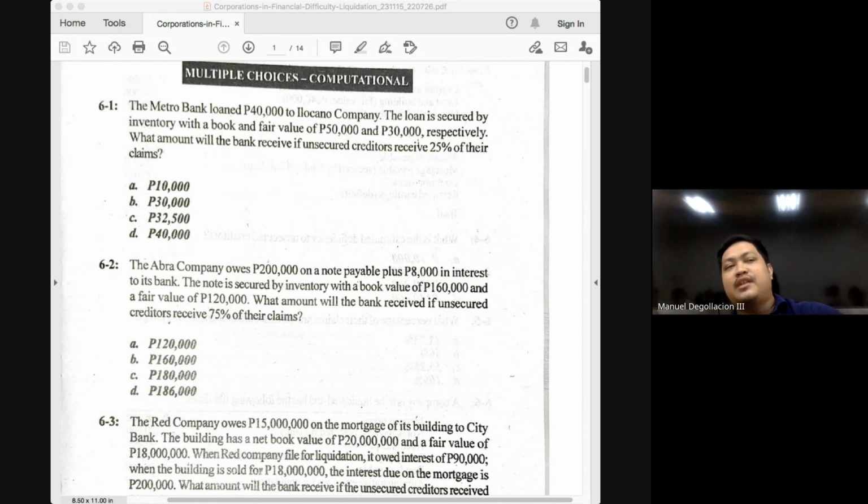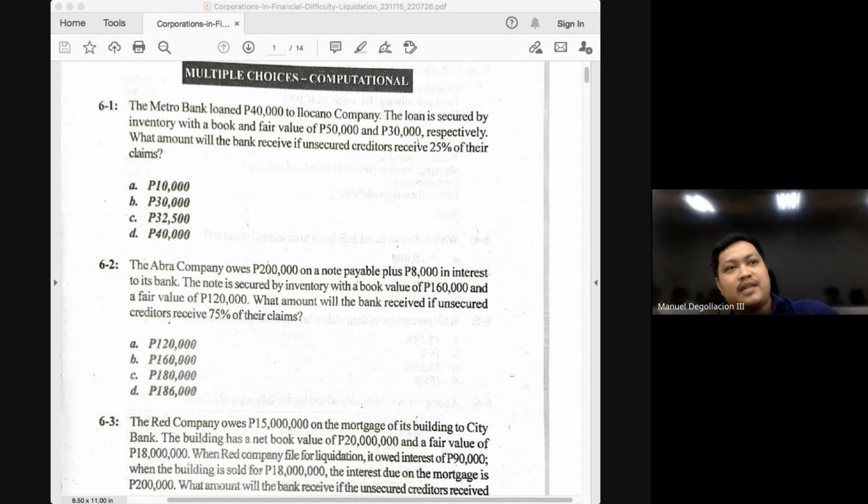Third type of creditors class, unsecured with priority. Why is it called unsecured? Because there are no assets used to secure such obligation. But why do we call it with priority? Because it was designated by law to be a prioritized class. And what are the three that are commonly considered as unsecured with priority that you will encounter in the problems? You have three.